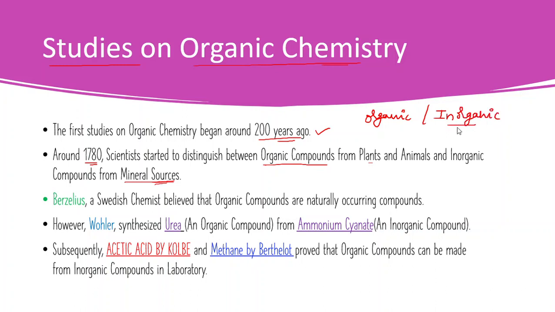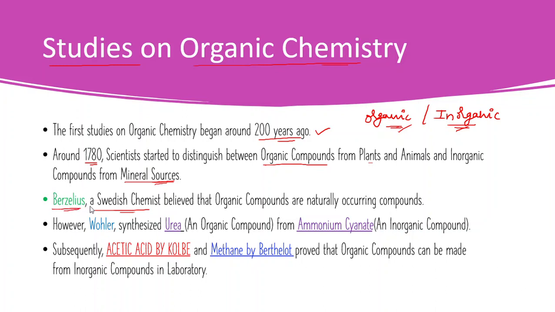So the studies on organic chemistry began around 200 years ago, and scientists started to differentiate between organic and inorganic compounds around 1780. And a Swedish chemist, Berzelius, is a chemist.